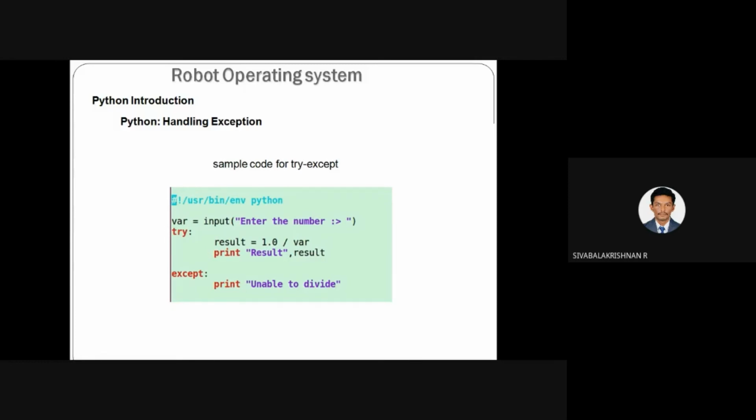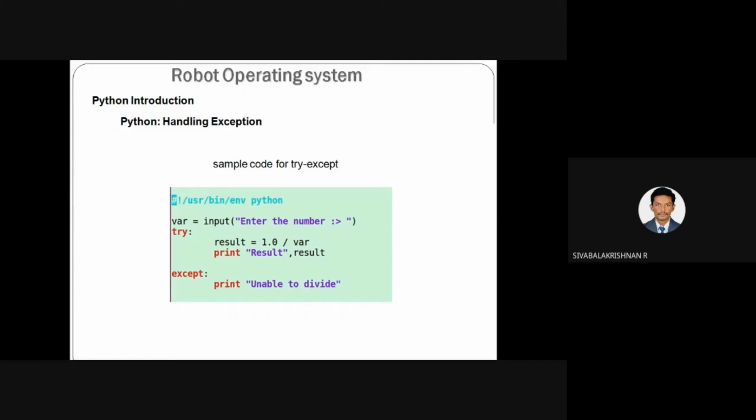Initially, try is always executing. The statements under your try are always executed, but the except is not executed every time. Whenever the statement under your try gets an error, it will call the exception.